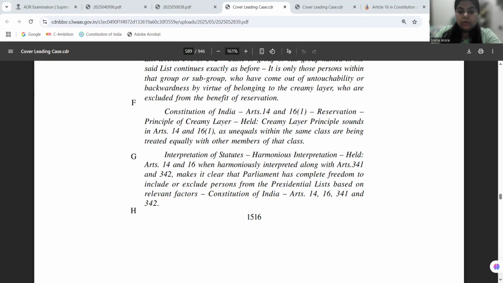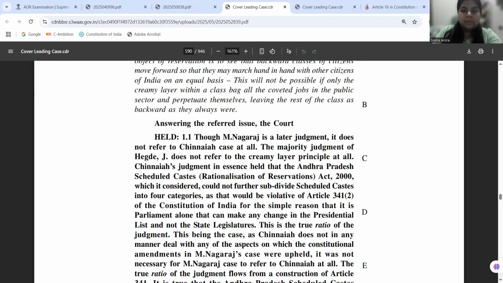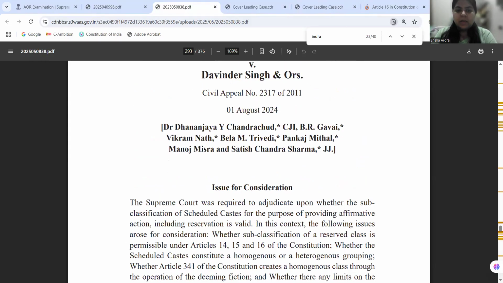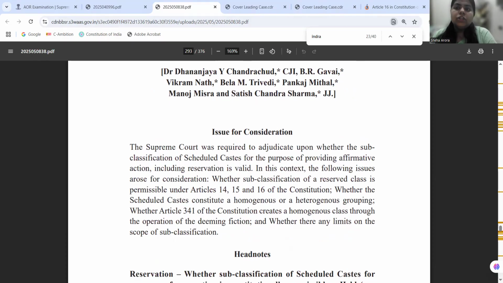Now, coming on to the most recent case, which is the 2024 case of State of Punjab versus Davinder Singh. Now, the issue that is coming before the consideration of the bench in this case is about sub-classification of the SC/ST communities.